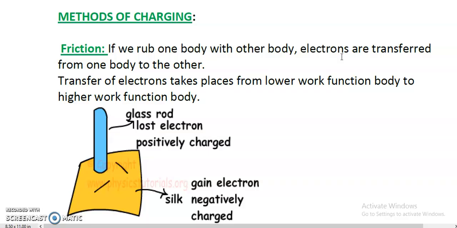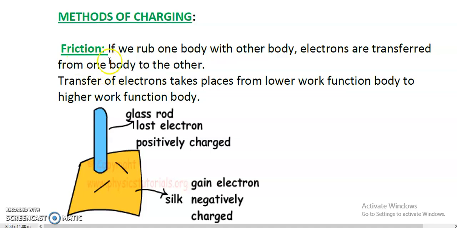Again I am repeating, if one body is rubbed on the other and electrons are transferred from one body to the other, then one body will lose electrons and the other body will gain electrons. The body which will lose electrons will definitely become positively charged because it is losing electrons. The body to which electrons are transferred will gain electrons, and definitely that body will have an excess of electrons, that's why it will become negatively charged.